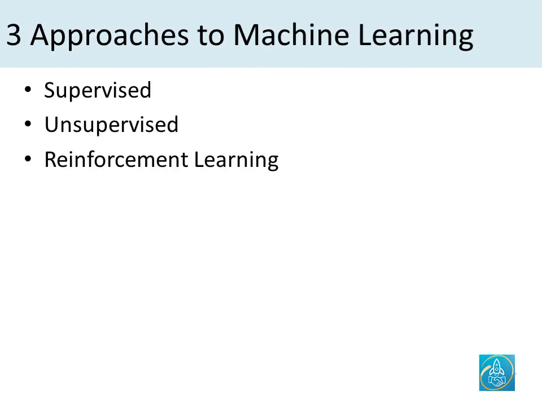Now let's take a look at three main approaches to machine learning. First one is supervised, the one that we looked at in the last example. So essentially the data set is well labeled and the computer program is told by the humans what different columns contain, and then the program is able to predict the outcomes based on that. The second one is unsupervised.